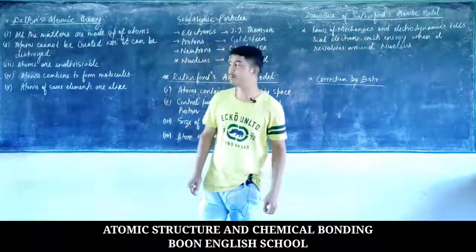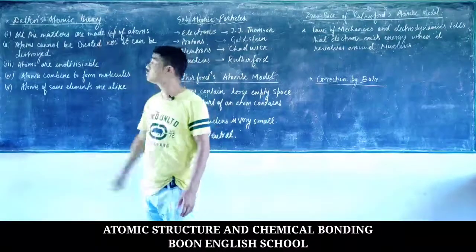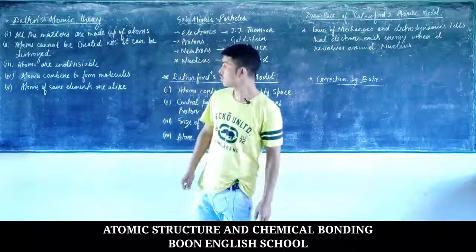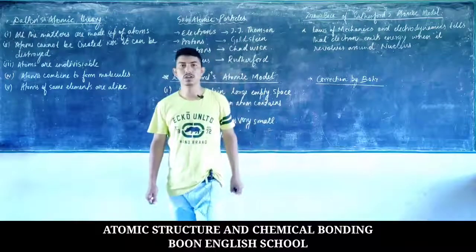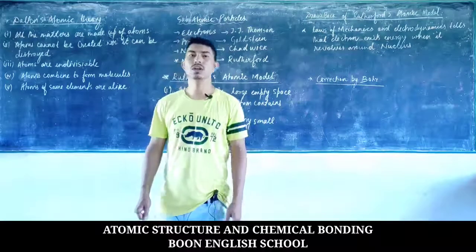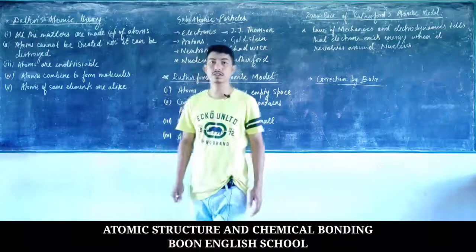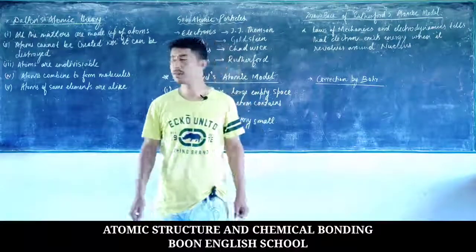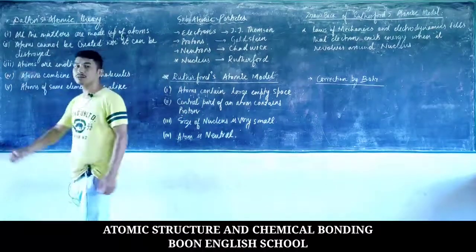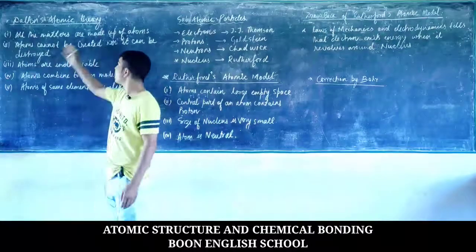To begin this chapter, we will study Dalton's atomic theory. Dalton was the ancient scientist who studied closely what atoms look like, and then he mentioned some of his postulates. Though there are many errors in his postulates, this was one of the first accepted atomic theories. In his theory, point 1, he says that all matter is made out of very small particles known as atoms.